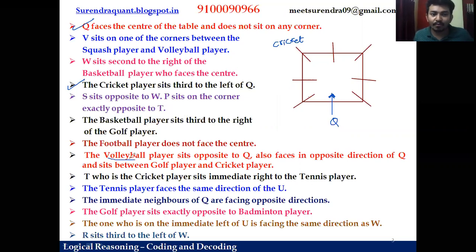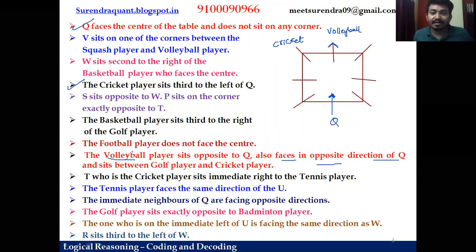See here, the volleyball player sits opposite to Q. So here Q is there. Opposite to this, there is a person who plays volleyball, also faces in opposite direction of Q. So opposite direction means earlier explained, vice versa. If Q is facing the center, volleyball player is not facing the center.